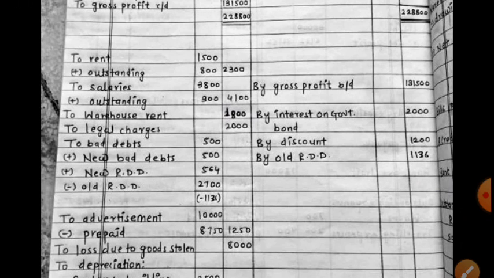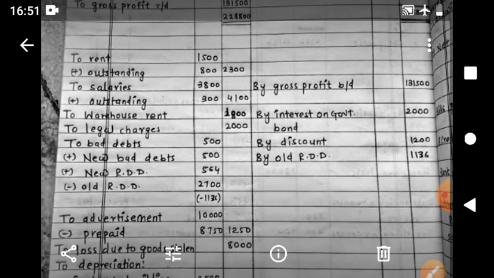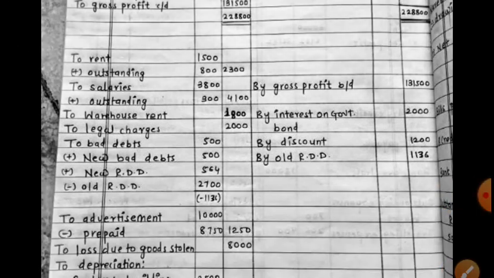We can't show amounts in minus figure in the outer column because the trading account, profit and loss account, or what we call it as income statement, and balance sheet, what we call financial position statement, isn't it? So these are statements, a kind of reports where amount can't be shown in the minus figure. The minus figure on debit side gets converted into plus figure on the credit side. So instead of showing in minus, it is credited to that account.